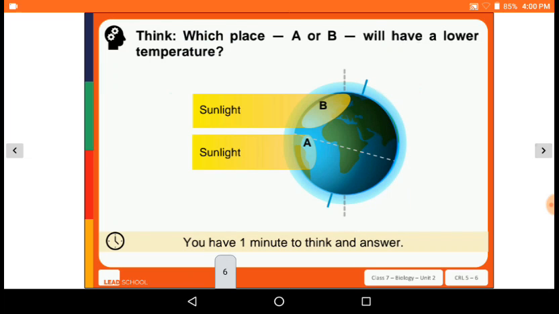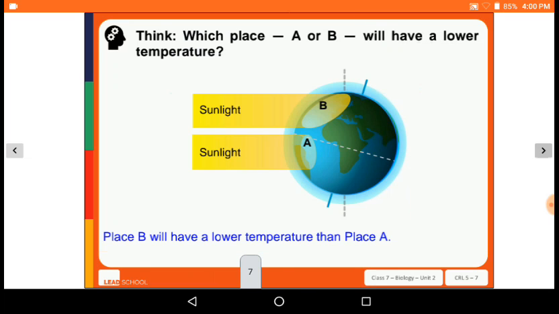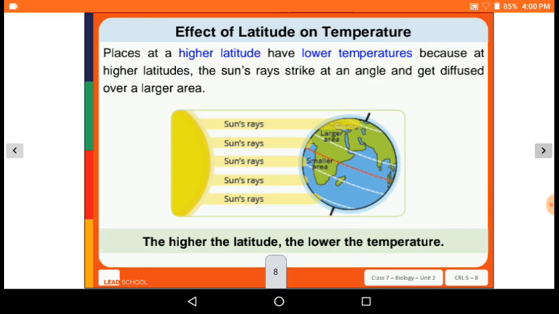Which place, A or B, will have a lower temperature? So the answer is that place B will have a lower temperature than place A, because a place at a higher latitude has a lower temperature. At a higher latitude the sun rays strike at an angle and get diffused over a larger area. So the higher the latitude, the lower the temperature.